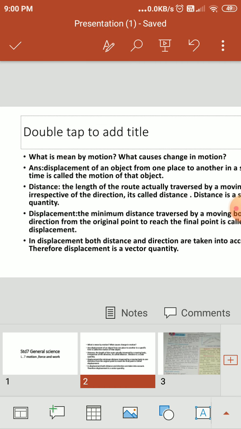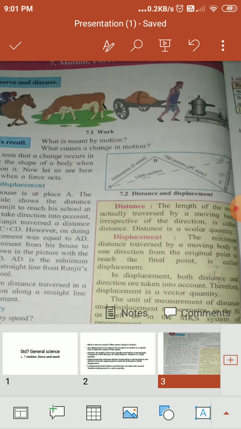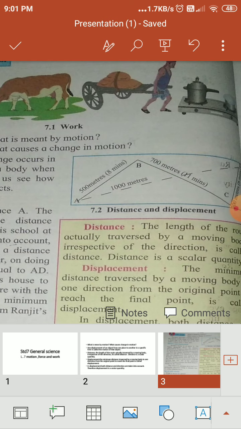When you look at the picture, you have seen that the length of the route actually traversed by a moving object, irrespective of the direction, is called distance. The shortest distance is called displacement. The person who goes from A to B to C, this is the distance, and the person who goes from A to D, the shortest, is the displacement.